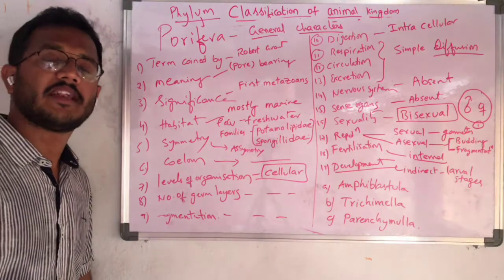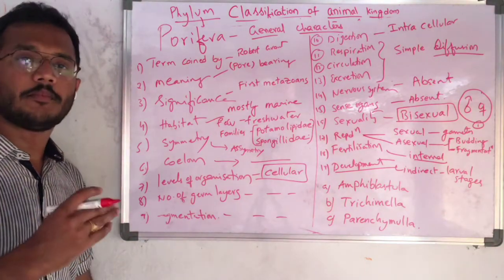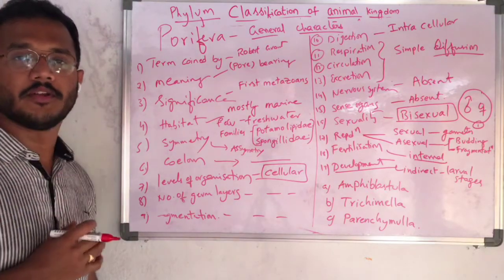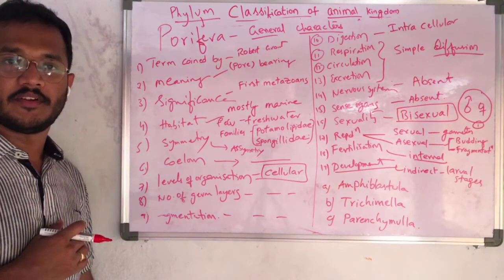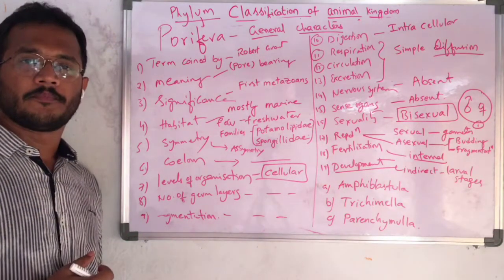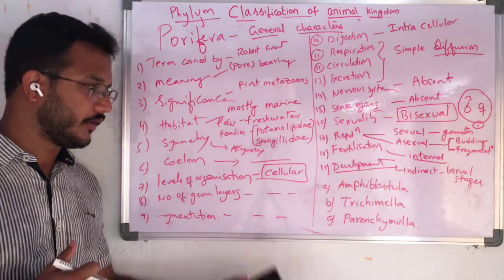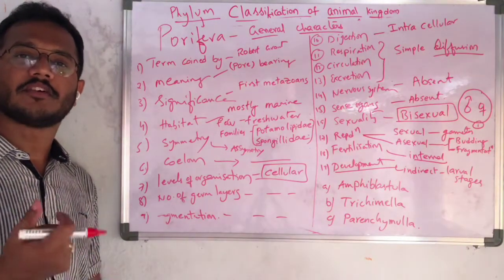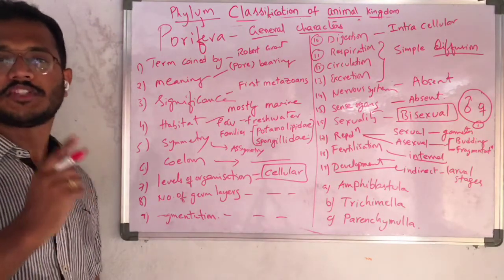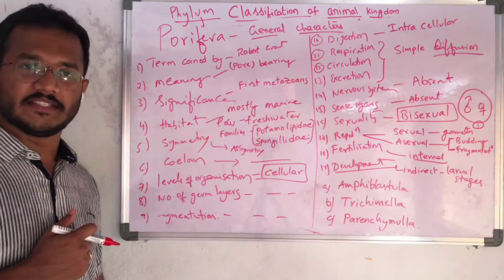They will give at least one question from the larval stages in the main exam. For example, they will give the larval stages and the phylum, and ask you to match the following. And directly they can ask, for example, Veliger larva or Trochophore larva or Echinopluteus larva or Trichimella larva is present in which of the following organisms. They will give the examples. So at least one question we can expect in the main exam with respect to larval stages.